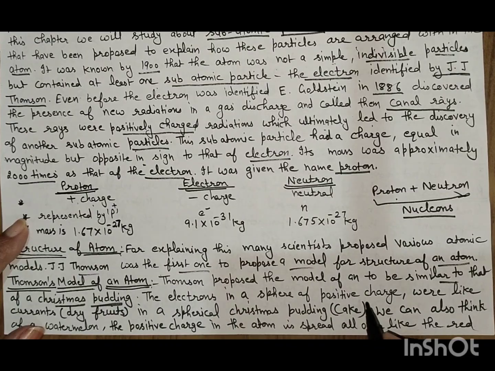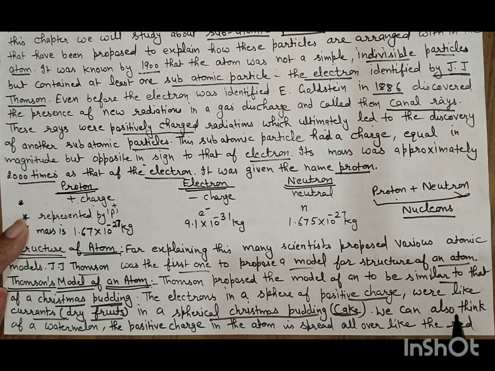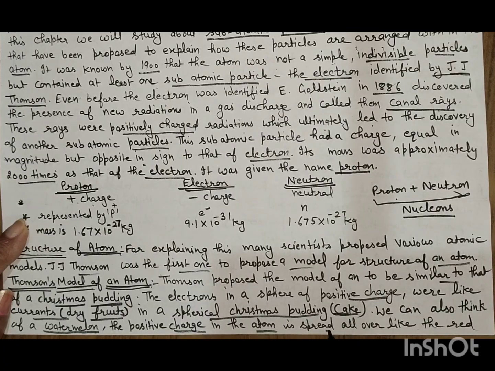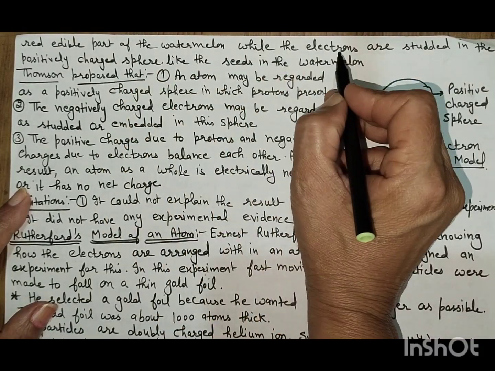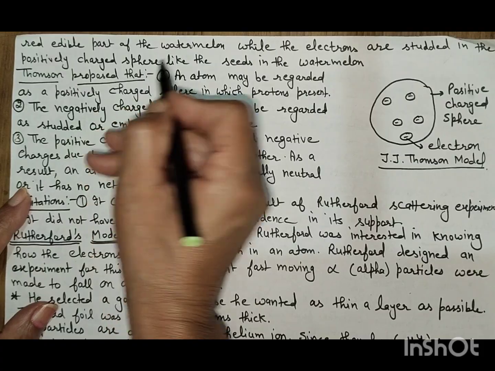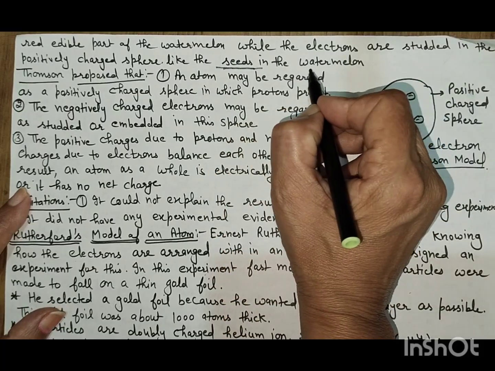The electrons in a sphere of positive charge were like the carrots or the dry fruits in a spherical Christmas pudding or cake. In the cake, dry fruits are spread here and there, just like the electrons are spread here and there in the atom. We can also think of the watermelon. The positive charge in the atom is spread all over like the red edible part of the watermelon, while the electrons are studded in the positively charged sphere like the seeds. Seeds are just like the electrons that are spread in the watermelon.